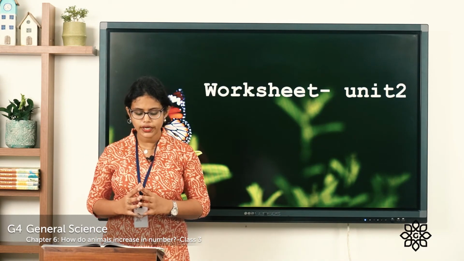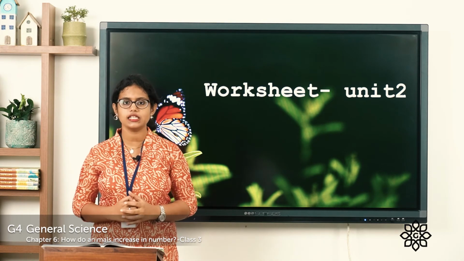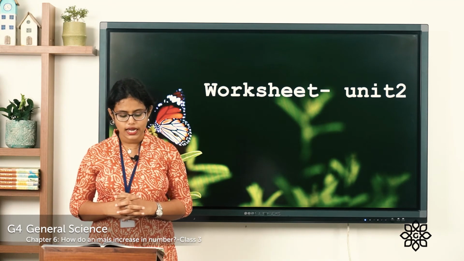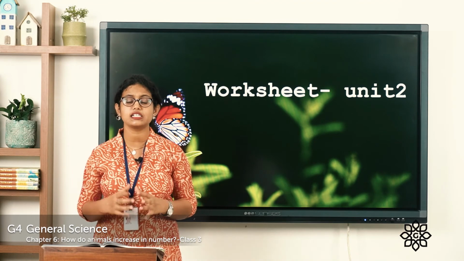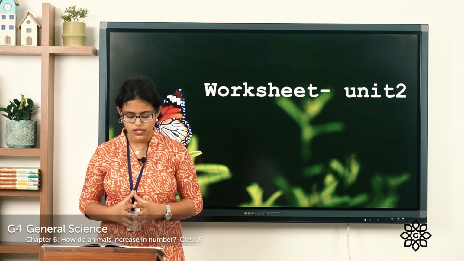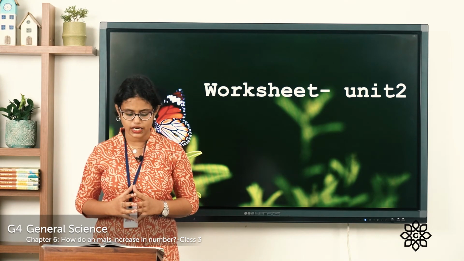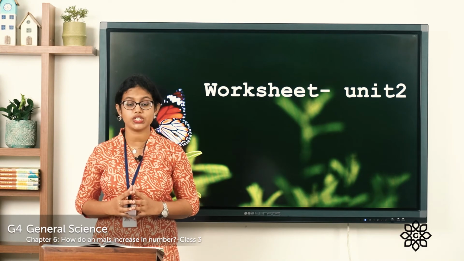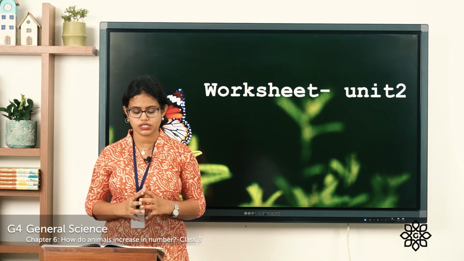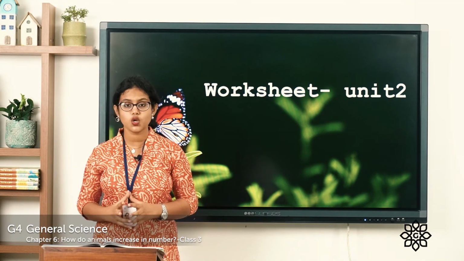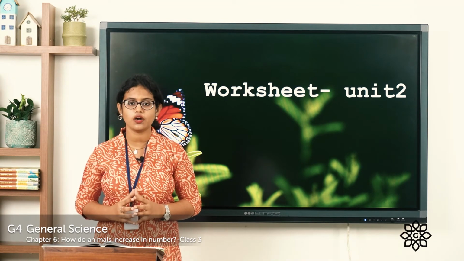Coming to the third one, read the given passage and answer the questions given. So let's read out the passage and find the answers. The cheetah lives in open grasslands. You all know what a grassland is: a land which is covered with grass. Long ago, cheetah roamed about freely in the wild in India. Nowadays, we find no cheetah living in the wild in India. This carnivorous animal has long and strong legs and mostly hunts animals such as deer that run very fast.